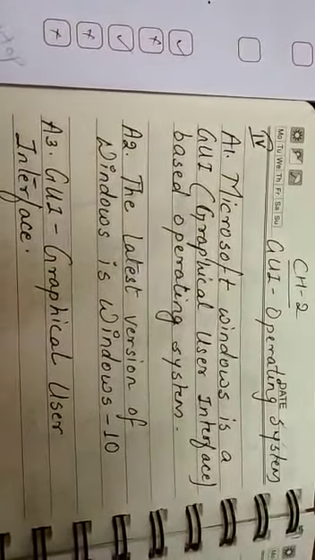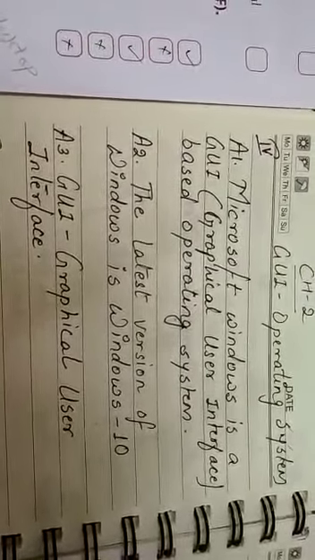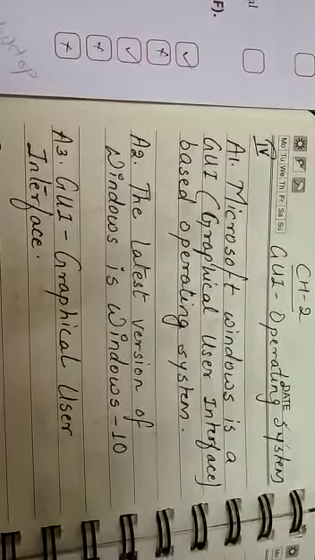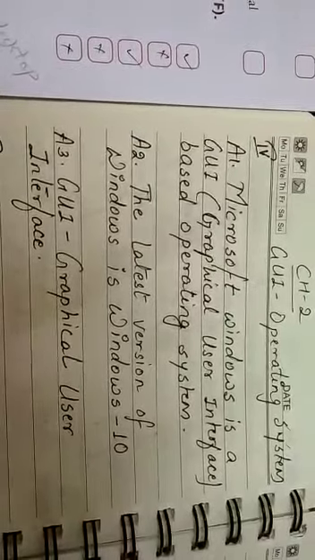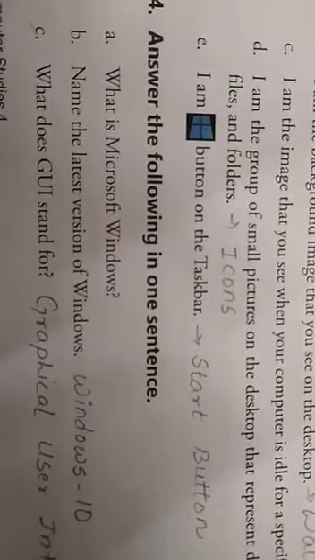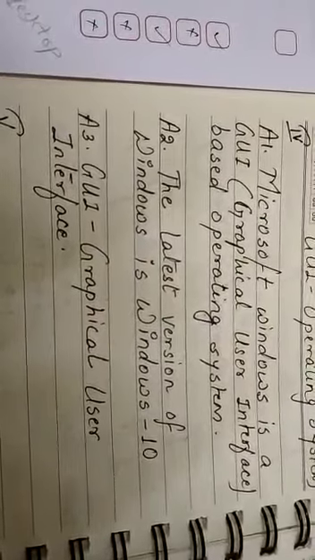The answer is, Microsoft Windows is a graphical user interface, that is GUI based operating system. Got it everyone? The second one, name the latest version of the Windows. The latest version of Windows is Windows 10.